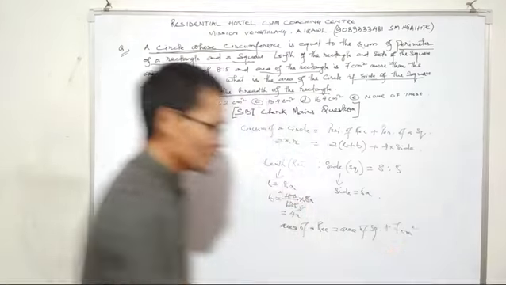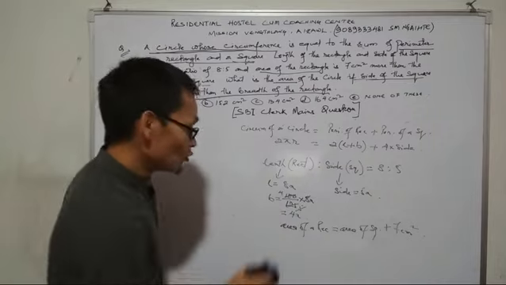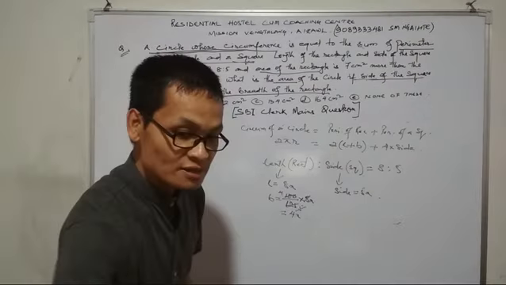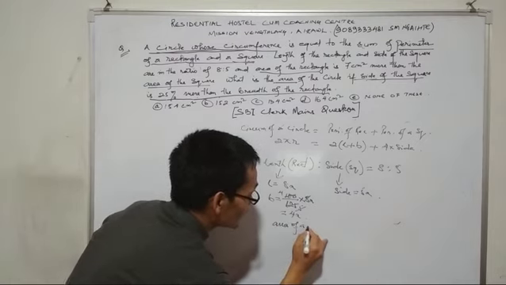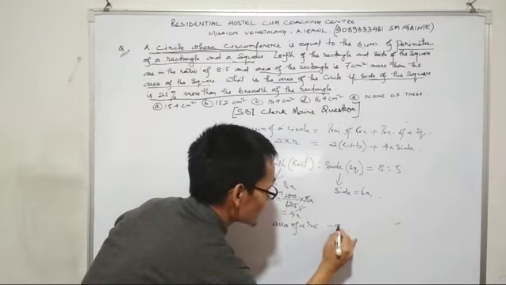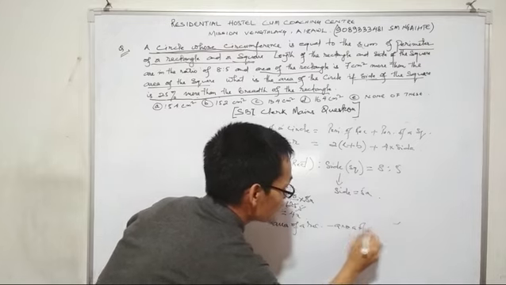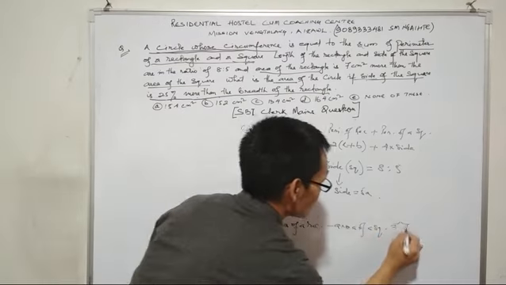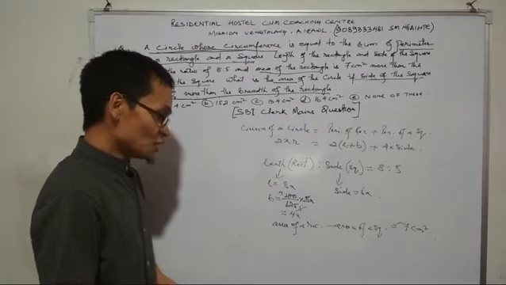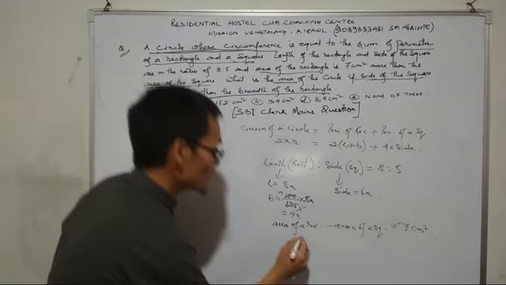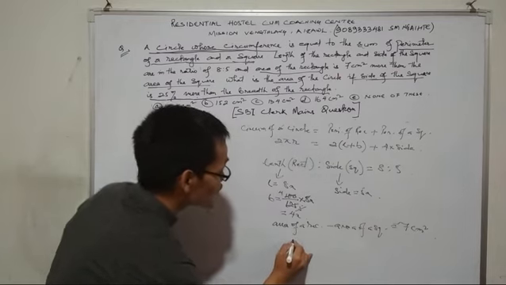So the area of a rectangle minus the area of a square is equal to 7 cm². The area of a rectangle is length into breadth.